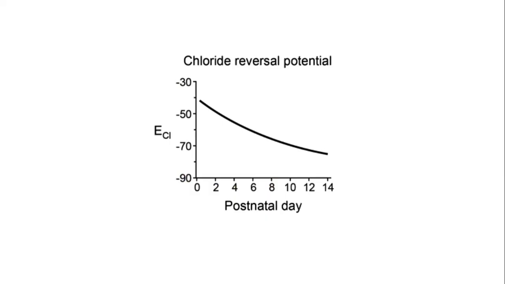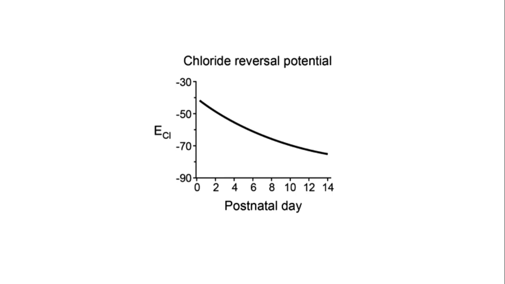Now, the question is whether GABA is always inhibitory or not, and it turns out that whether GABA is inhibitory or not is determined based on the chloride's reversal potential. Where the chloride's reversal potential is would determine whether GABA would impart an excitatory or an inhibitory effect. It is true that GABA in several early stages of development imparts an excitatory effect.